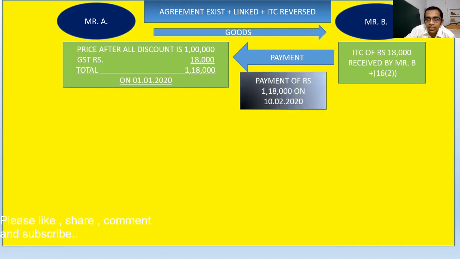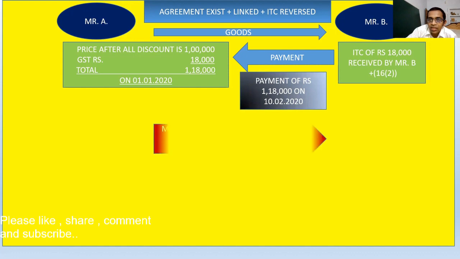So now see, payment of rupees 1 lakh 18,000 is done on 10th February 2020, and invoice was raised on 1st January.